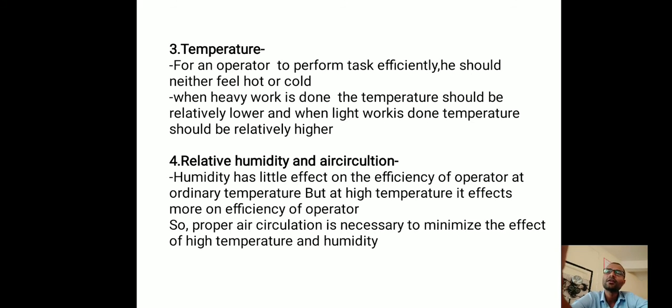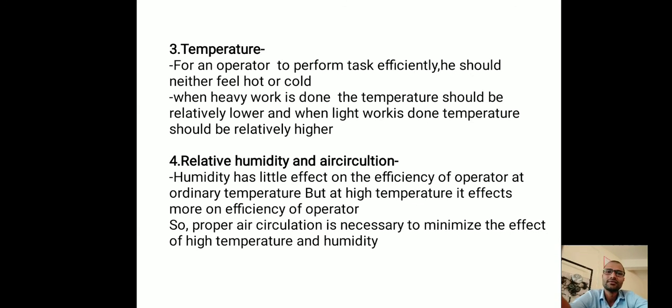If heavy work is there, we have to maintain a certain lower temperature. If light work is there, we have to maintain a certain higher temperature. Correct? So that operator efficiency will be more. Always keep in mind, related to the temperature, the operator should never feel hot or cold. So we have to maintain the temperature so that efficiency keeps increasing.